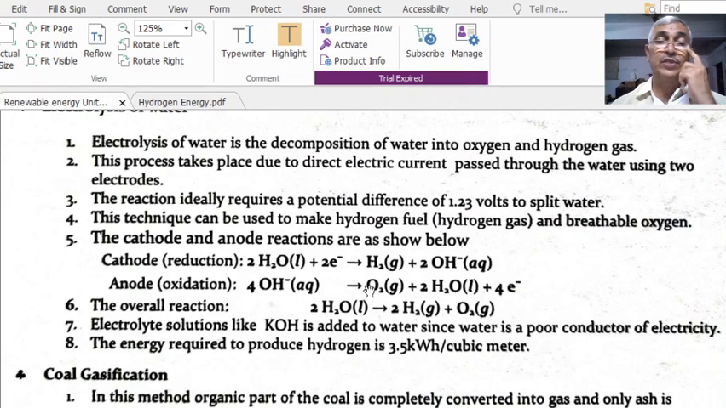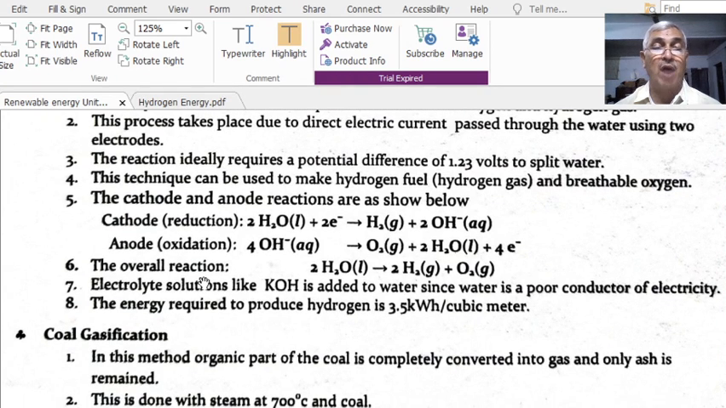Therefore the generated OH minus in the aqueous form will give O2 plus 2H2O plus 4 electrons. It means that you are getting oxygen and again you are getting water, and of course the electrons are also generated. Therefore the overall reaction is 2H2O liquid gives rise to 2H2 plus O2. In this reaction also, the product hydrogen is double that of the oxygen.